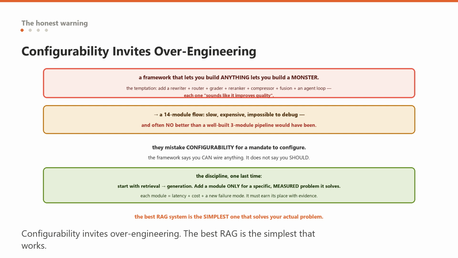Modular RAG gives you a design space, it does not give you judgment. The judgment is knowing that the best RAG system is the simplest one that solves your actual problem, and that the modules exist to be added reluctantly, one at a time, each justified by a failure you actually observed.